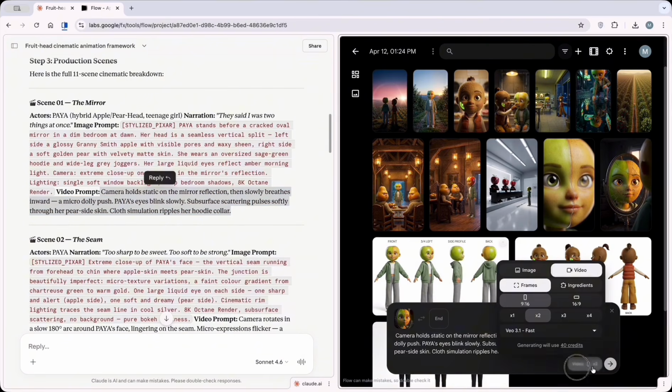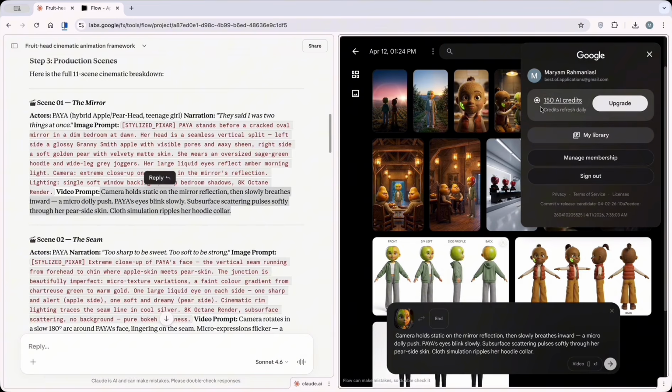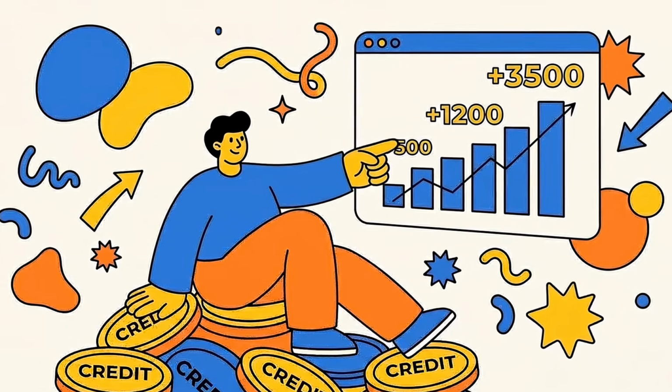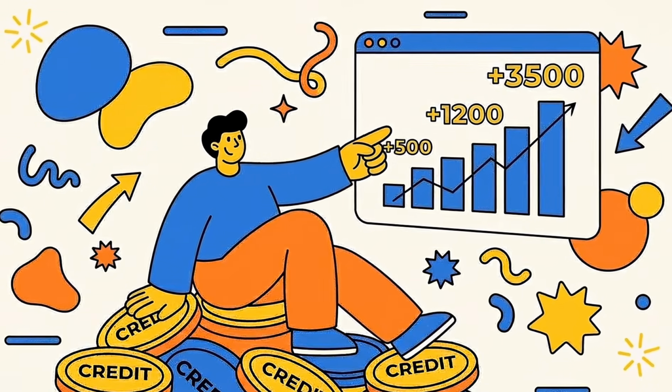Before I click Generate, I make sure the settings are correct. I chose one video in the VO 3.1-Lite model. This way, each video only uses 10 credits. Since free accounts have 150 credits, this is the best way to use Google Flow. With this method, you can make 15 videos every month with one account. Finding ways to keep your quality high while saving those precious credits is what we're all about.